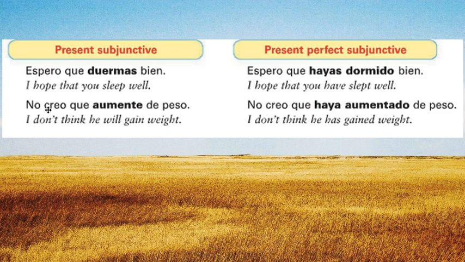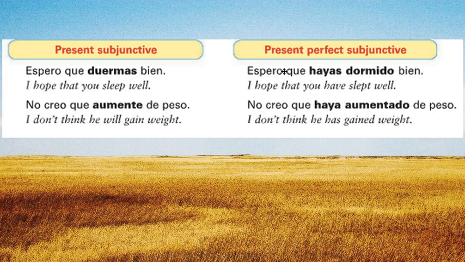Or instead of I don't believe that he gains weight, we want to change it to I don't believe he has gained weight. And how do we do that? We make duermas and aumente the perfect. We take the tú form of haber in the subjunctive, and the él, ella, usted form of haber in the subjunctive. We're basically just mirroring it, placing it parallel into the perfect tense.